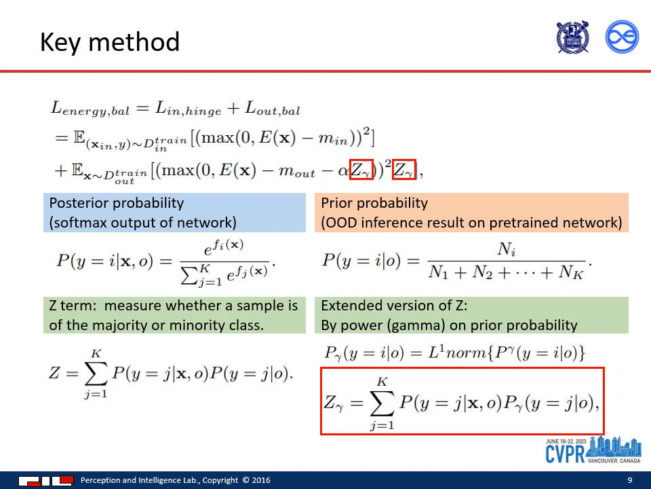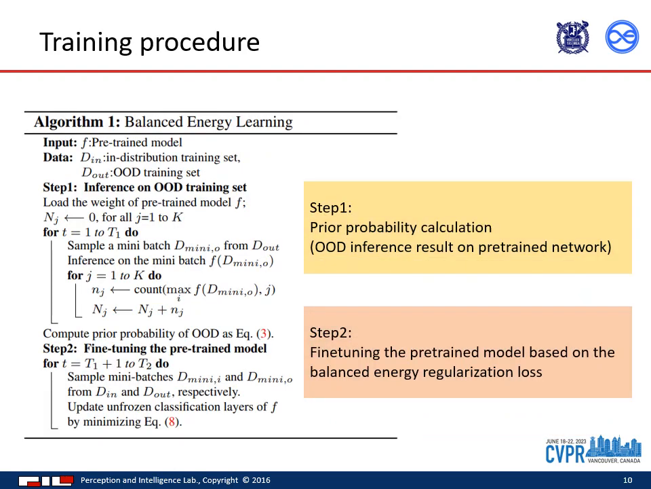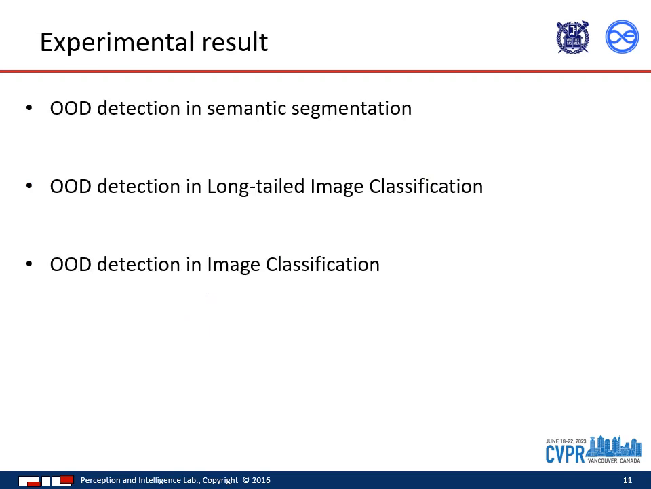The proposed loss assigns higher z-values to outlier samples with a higher probability of being confused by the existing model, thereby providing stronger regularization for such samples. The training process can be summarized as follows. In step 1, we utilize the existing pre-trained network to perform inference on outlier data and obtain the prior probability. In step 2, based on the calculated prior probability, we employ our proposed loss function for fine-tuning. We verify the effect of our novel loss in the following three tasks.